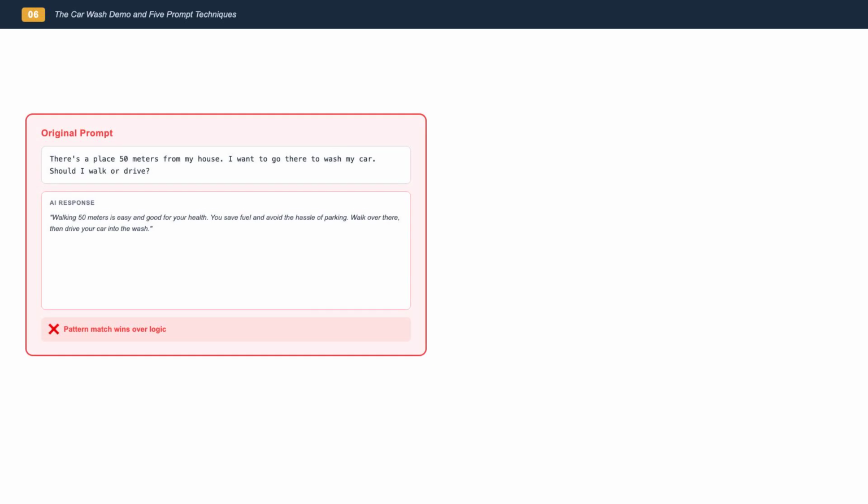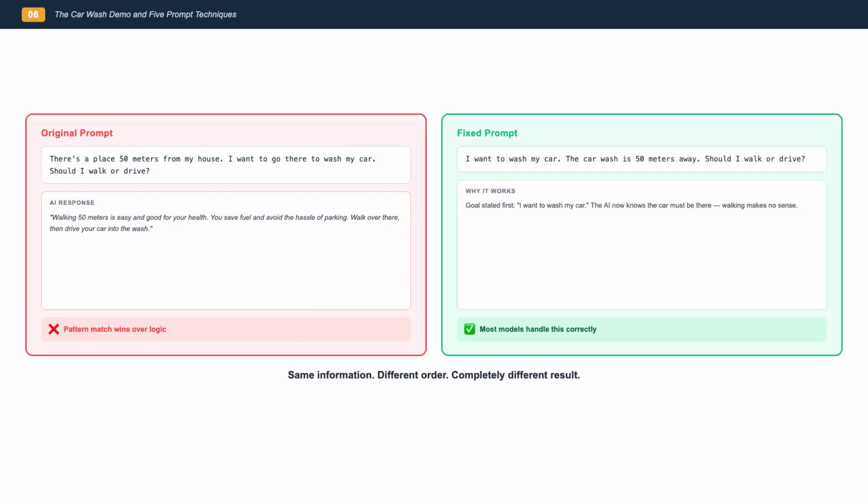Here's the scenario. Someone asked ChatGPT this question. There's a place 50 meters from my house. I want to go there to wash my car. Should I walk or drive? ChatGPT's response analyzed the benefits of walking: the short distance, no parking hassle, good exercise. And then it concluded, walk over there, then drive your car into the wash.